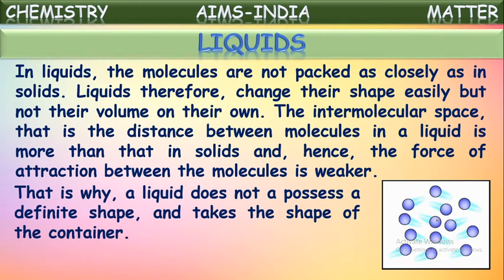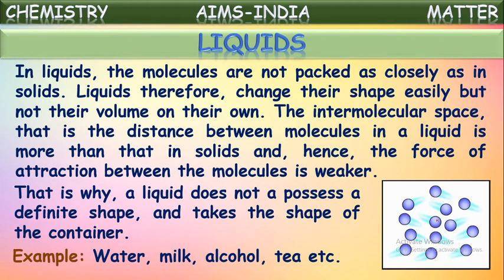That's why a liquid does not possess a definite shape and takes the shape of its container. But the volume won't change wherever you keep the liquid. Volume is fixed, but they do not have a definite shape.